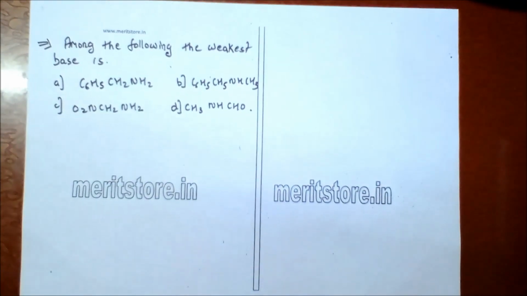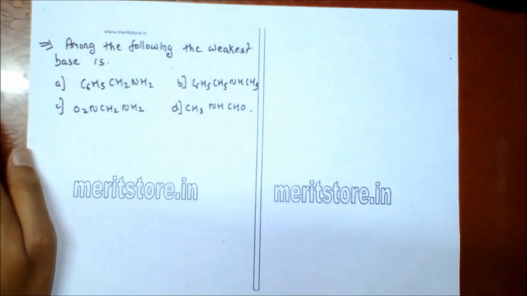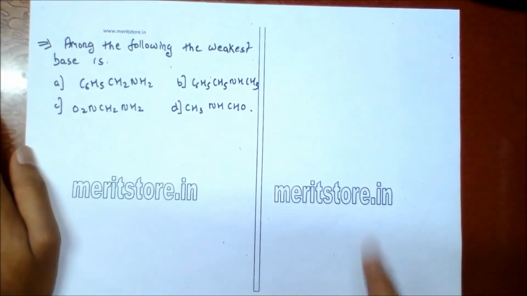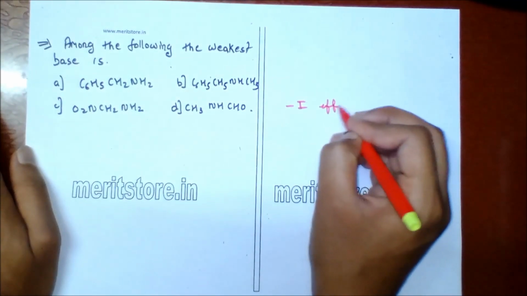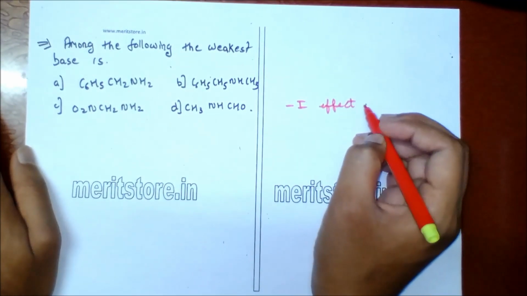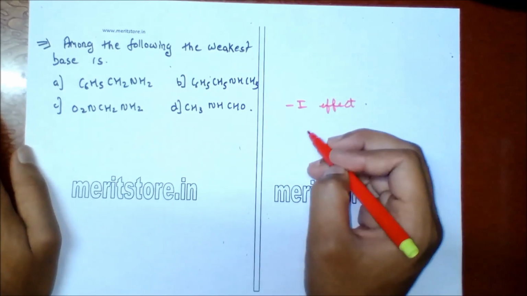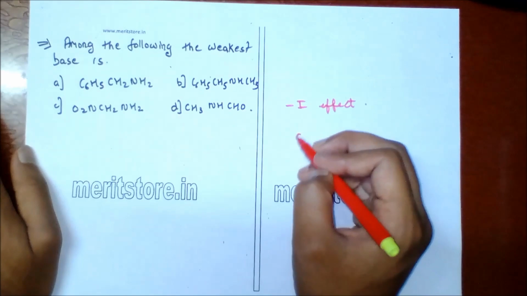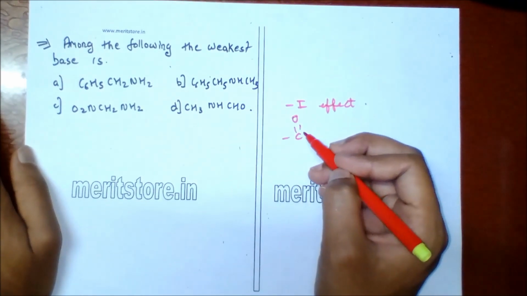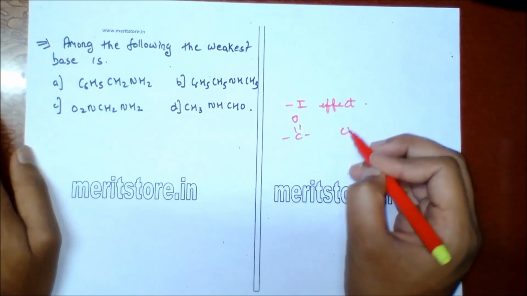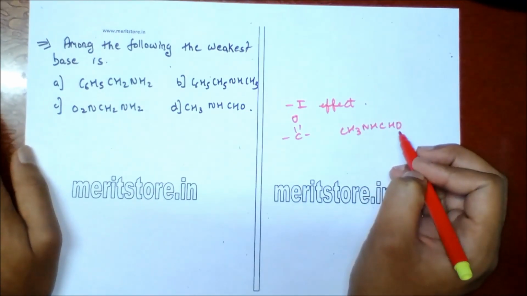Among the following, the weakest base is. Although nitro has a powerful minus I effect, yet a carbonyl group has a much stronger resonance effect. So carbonyl has a much stronger resonance effect than nitro. Therefore, CH3NHCHO is the weakest base.